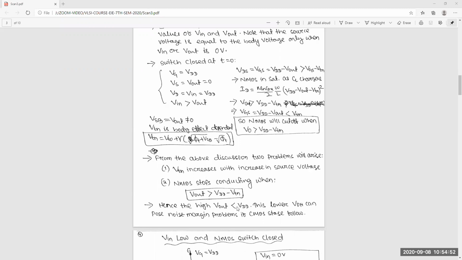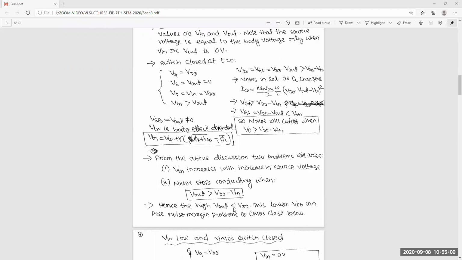Hence the high V out is less than VDD. What I said, 4.5 voltage is less than 5 voltage. So this lowered VOH can pose noise margin problems if CMOS stages follow.